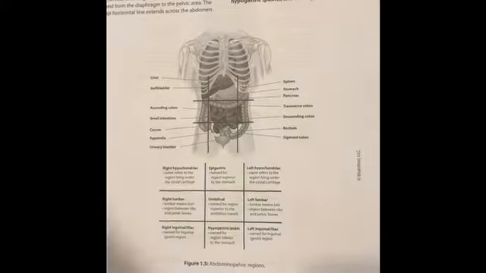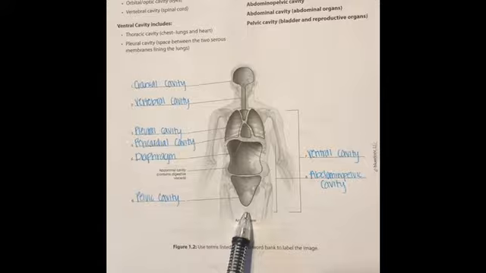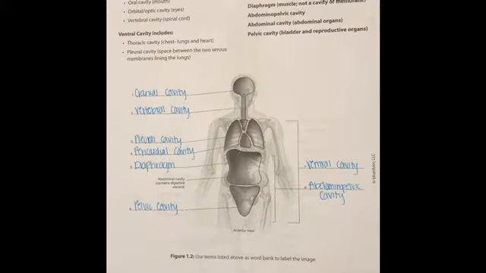The pelvic cavity contains the reproductive organs, the urinary bladder, the pelvic colon, and the rectum.